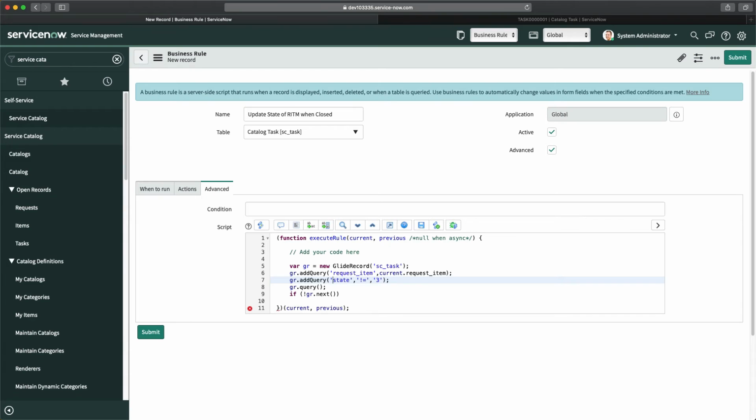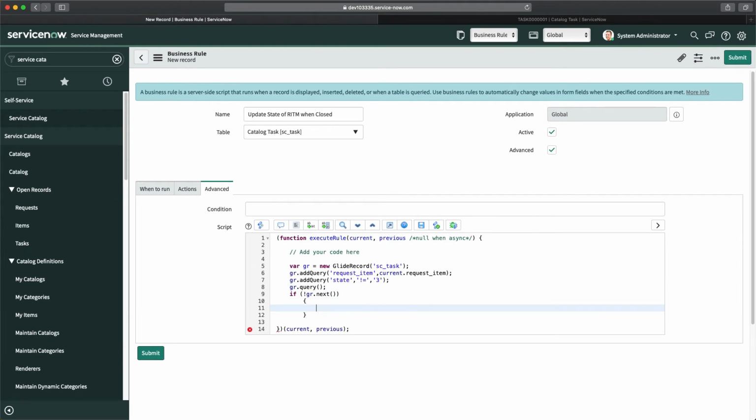So in that case, I am not getting any record, so not equal to close completed. If there is no record where state is not close completed, then only I have to update that particular request item. How exactly will I do that? I can just directly go to gr item. It's another variable we are creating. We will do gr item, and I can do new GlideRecord,